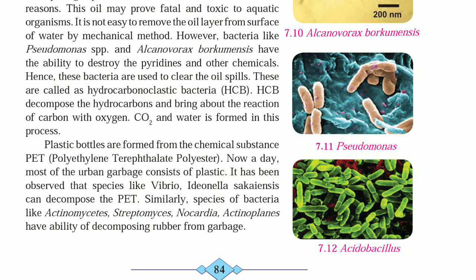Similarly, species of fungi like Actinomycetes, Streptomyces, Nocardia, Actinoplanes have the ability to decompose rubber from garbage.